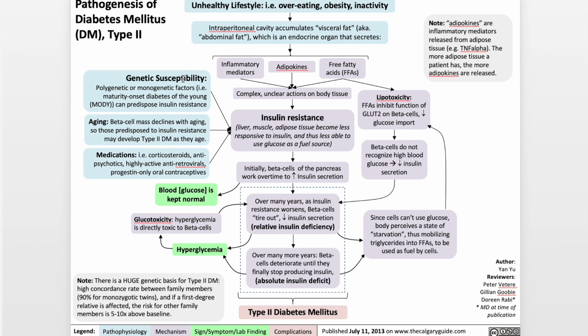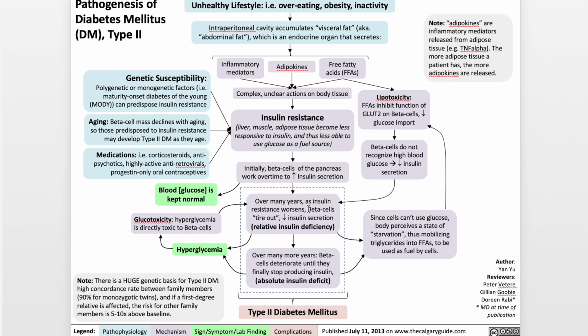The combination of genetic susceptibility, aging, and medications, as well as the complex and unclear mechanisms due to the combination of inflammatory mediators, adipokines, and free fatty acids, they all contribute to a phenomenon known as insulin resistance, which is a condition where the liver, muscle, and adipose tissues become less responsive to insulin and thus are less able to use glucose as a fuel source. Initially, the beta cells of the pancreas work overtime to increase insulin secretion to combat this insulin resistance on the part of other body cells. In that way, the excess insulin keeps the blood glucose concentration normal.